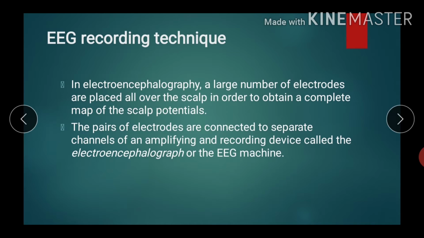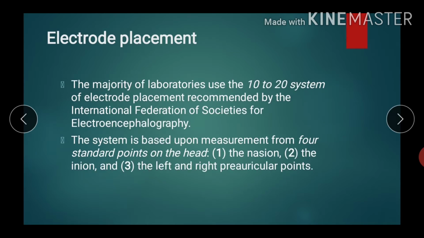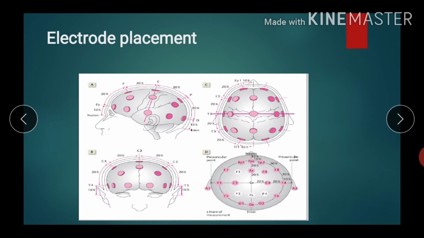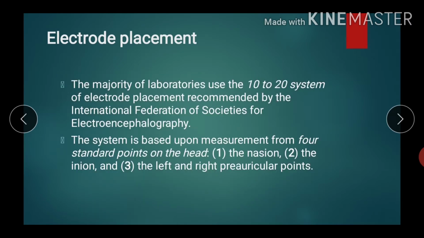I will show you the photographs of how the electrodes are placed. But before that, the majority of laboratories use the 10-20 system of electrode placement recommended by the International Federation of Societies for EEG. Now, what is this 10-20 system? I will explain later on. The system is based upon measurement of 4 standard points: the nasion, the inion, and the left and right preauricular points.